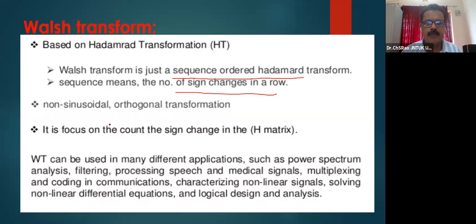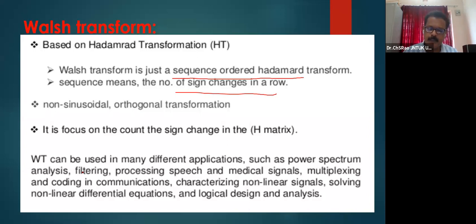So the non-sinusoidal orthogonal transformation, that is what we have seen, focuses on the count of the sign changes in the H matrix. The Walsh transformation, WT, stands for discrete Walsh transform, which can be used in many different applications such as power spectral analysis, filtering, speech processing, medical signal processing, multiplexing and coding in communication, characterizing nonlinear signals, solving nonlinear differential equations, and logical design analysis.